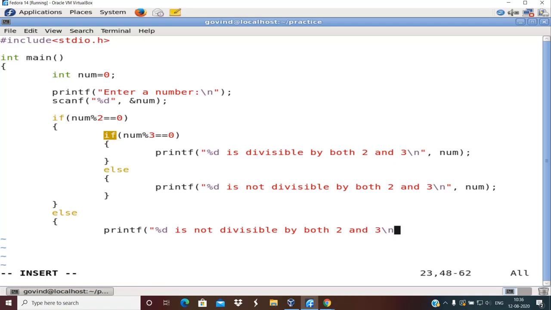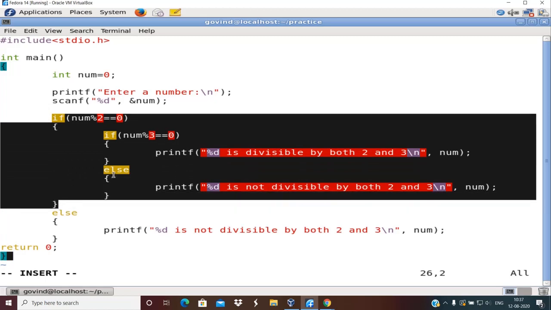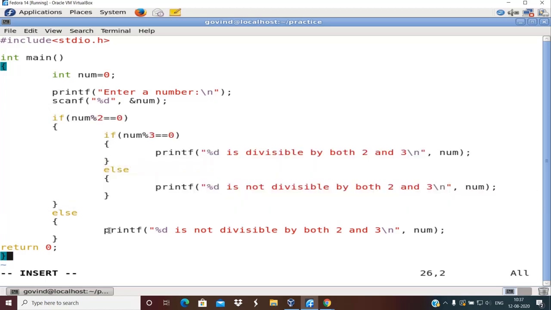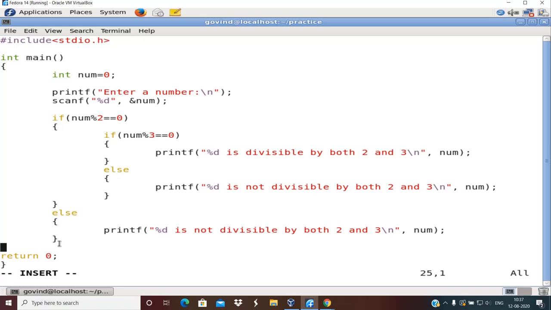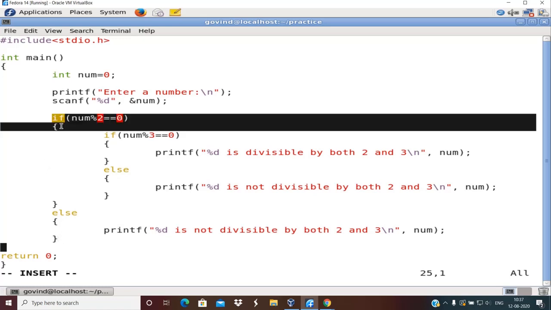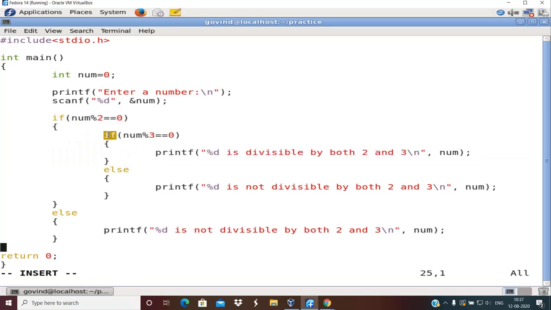So I am again repeating, the logic or the problem definition is not important for today's session. Even if you did not understand the problem definition, don't worry. If you are able to understand the syntax of nested if, that is more than enough. Only concentrate on learning the syntax, because problems will be taken from tomorrow's session onwards in detail. So this is the syntax of nested if. Why am I calling this nested if? Because there is one if inside another if.